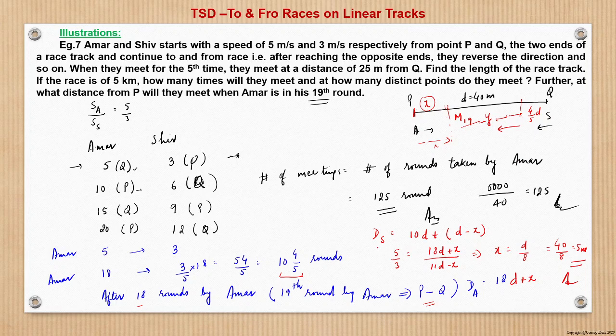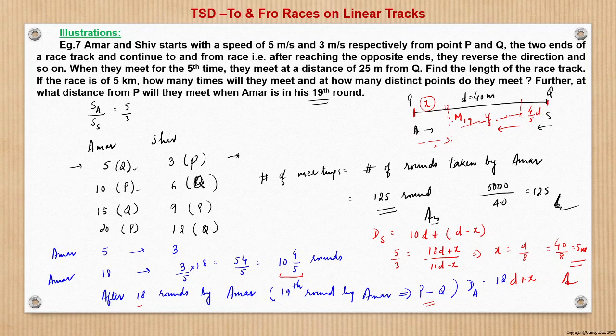So distance covered by Shiv till the time they meet at the 19th meet will be 10d plus d minus x, right? Because here he completes 10d and then he reaches here.